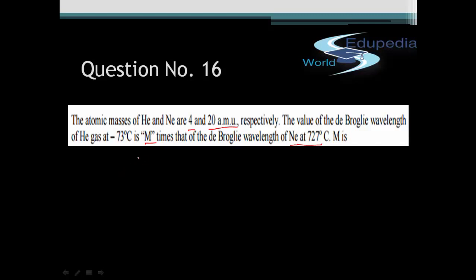So what exactly does the question say? The question says that if the de Broglie wavelength, that is lambda of He, is equal to m times lambda of neon, then we are required to find this value of m. So basically we need to calculate the ratio of lambda He upon lambda Ne. So let's say that the value of m is equal to lambda He upon lambda Ne.